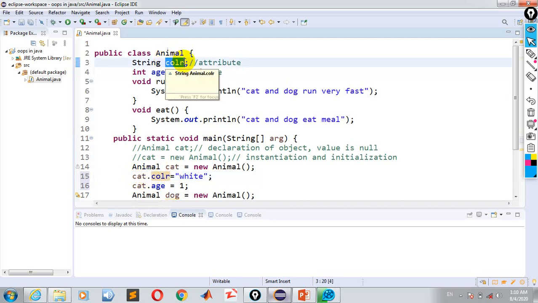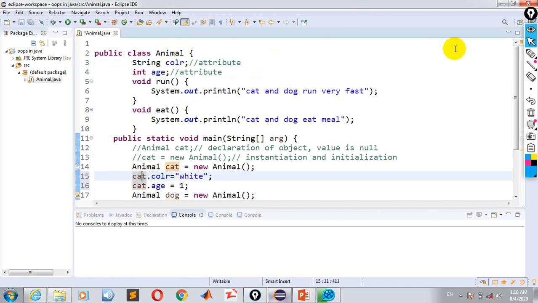We can give values to these two by using this cat object, and these two are the instance variables. These two are also called instance variables.